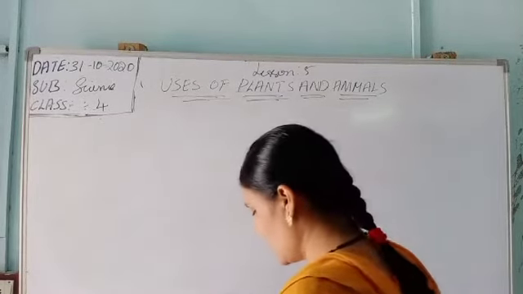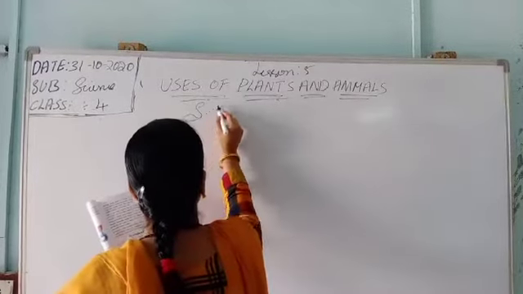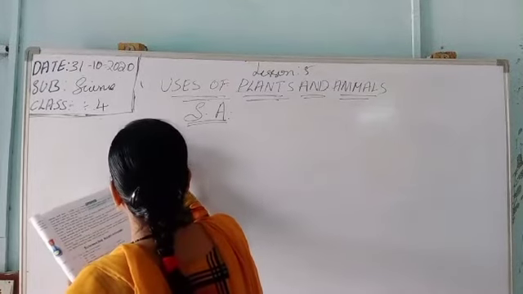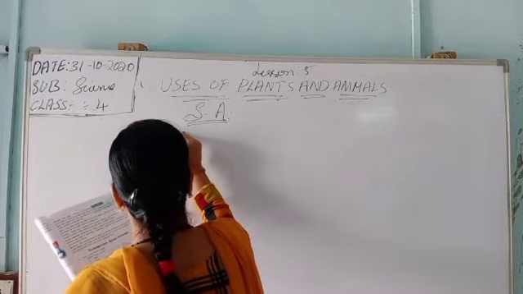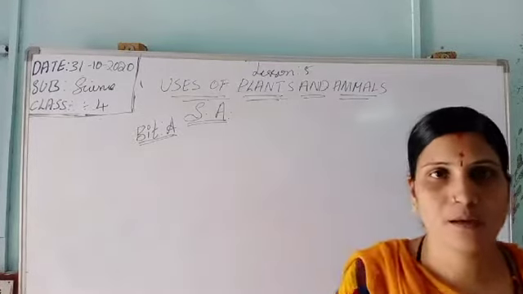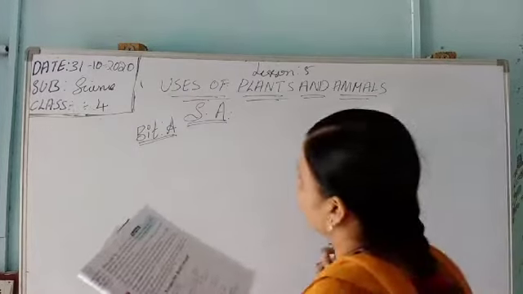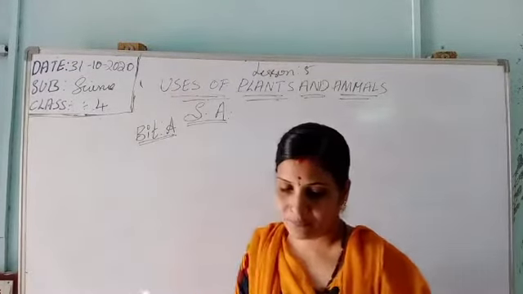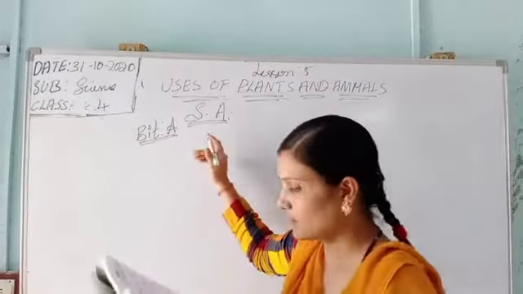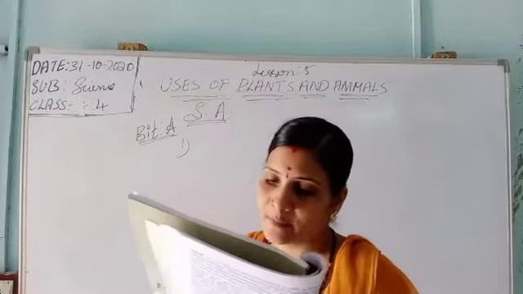Now I will move to the summative assessment for you. The first one is bit number 8, that is tick the correct option. So here it is asking to pick the correct option. Number 1: Which of these is a spice?